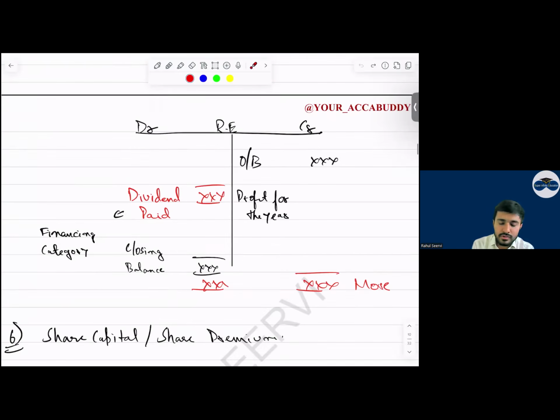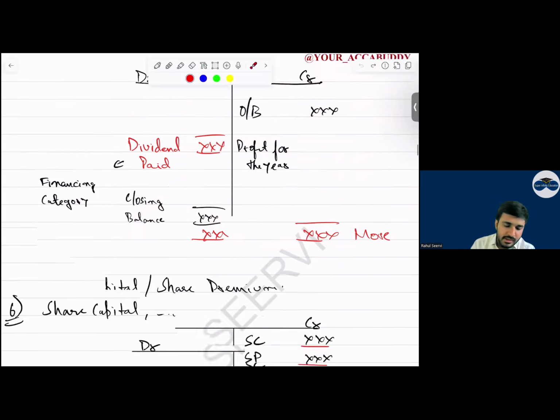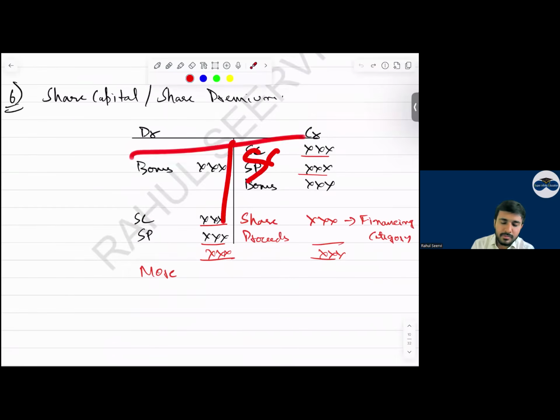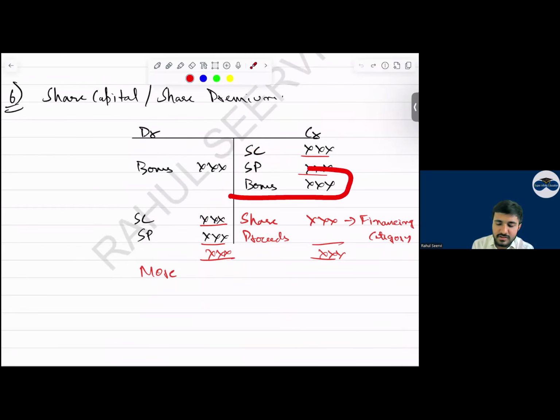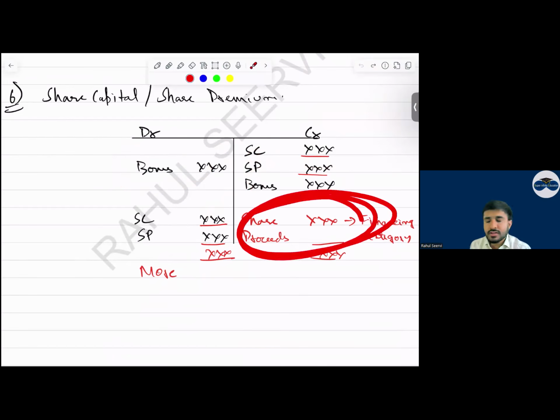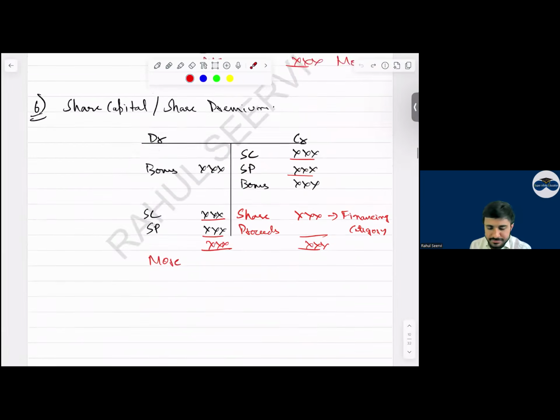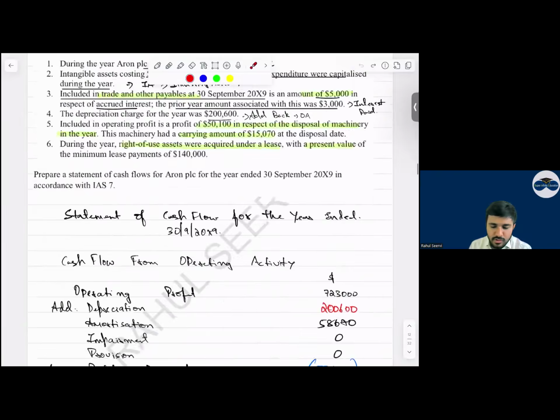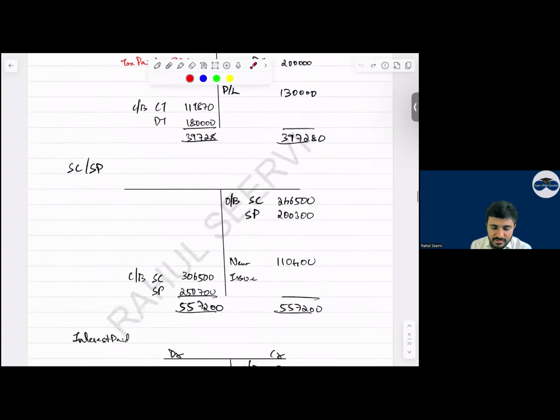Dividend. What do we do for dividend? We do retained earnings, opening, closing, profit for the year. On the debit side, what will it be? Retained earnings paid. Then share capital, share premium. Here, what do we recognize? Sir, if any bonus is there, this side also the effect will be there. The remaining will be the share proceeds which we have received. Yes sir. With this question, we had done a basic question in our class.